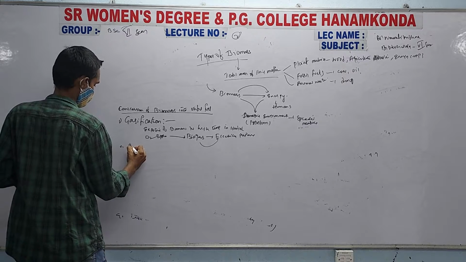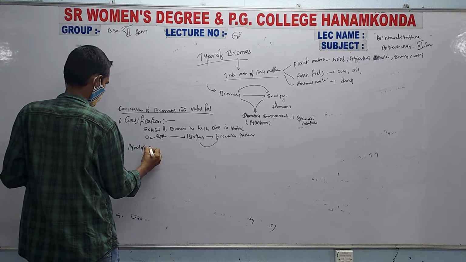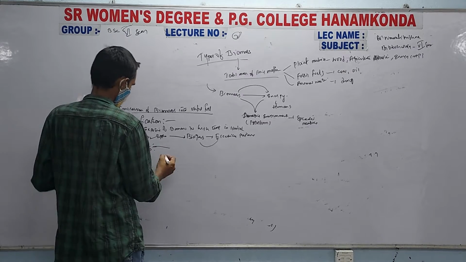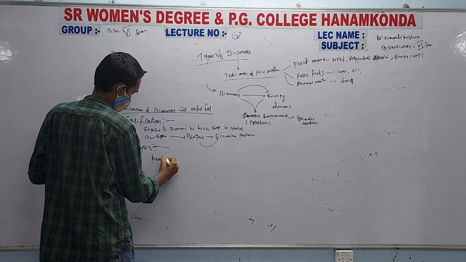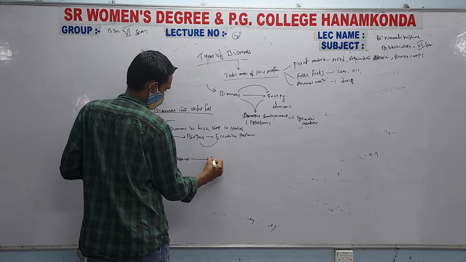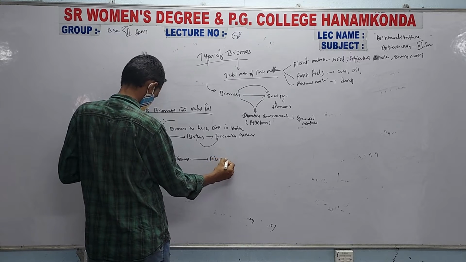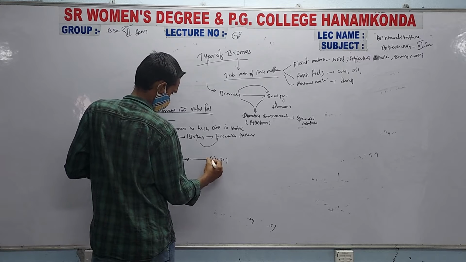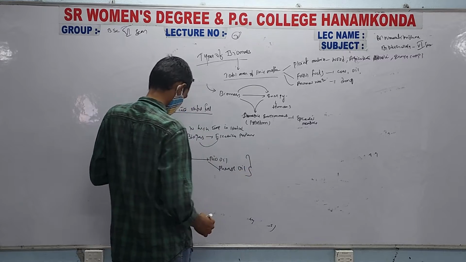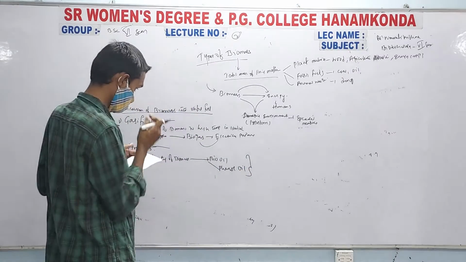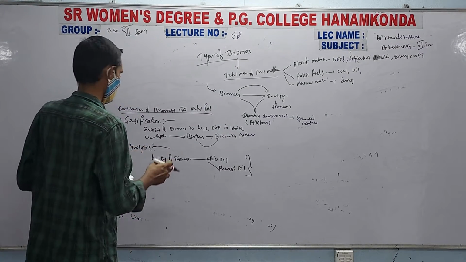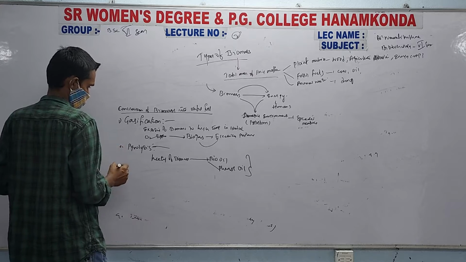Next one is pyrolysis, which is nothing but heating of biomass to produce bio oil or phenol oil. That is called as pyrolysis.